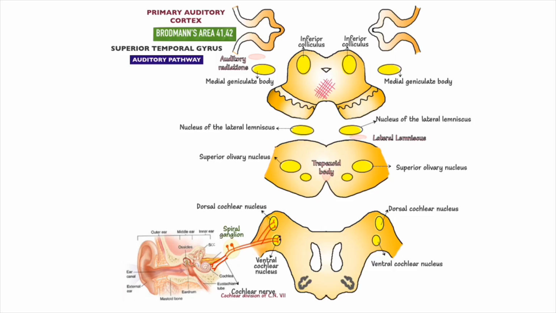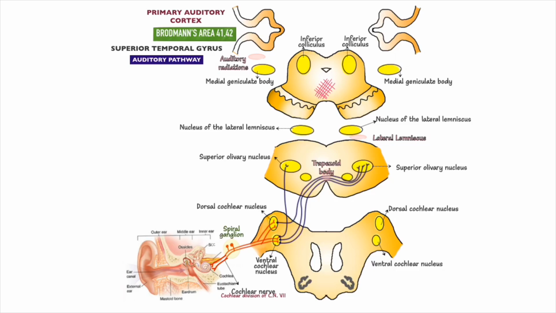Now on to the second order of neurons. These neurons start from the cochlear nuclei and project to the superior olivary nuclei bilaterally and to the nuclei of the trapezoid body contralaterally. So, the superior olivary complex is the first nucleus in the auditory pathway that integrates binaural stimuli, which means the auditory signals from both ears converge on single neurons. It receives information from the trapezoid body for comparing the timing of auditory stimuli arriving at both ears. All these contribute to the localization of the source of sound.